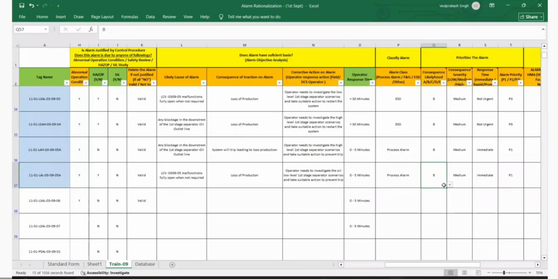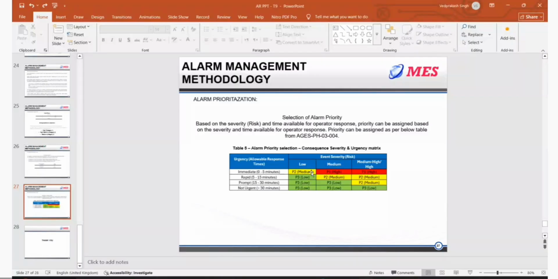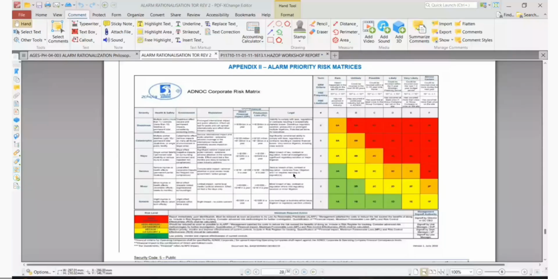So guys, I would say let us go for A. For alarm, pre-alarm, trip is A. Let's see. If it is A, then it is P2. Because A, if you see here, A means low, low, another table. Go to the another table. So here this A is severity. And in this case, it is frequency.